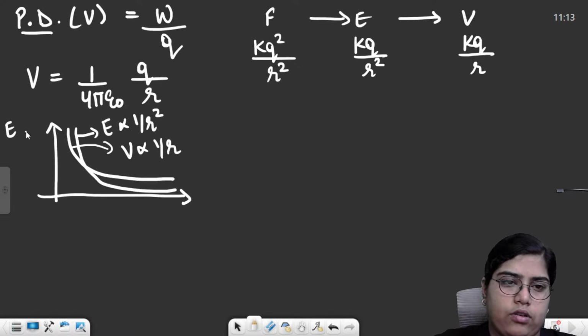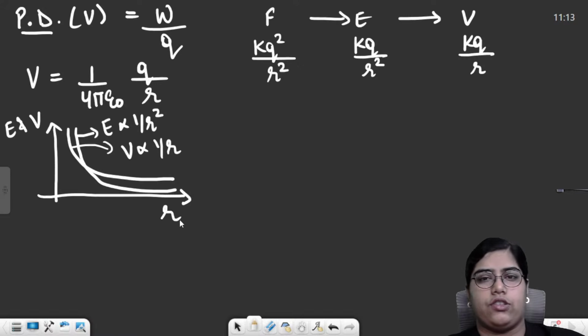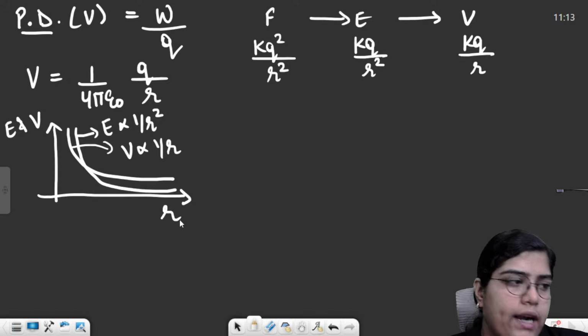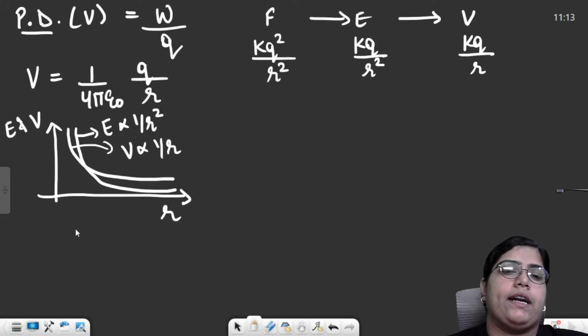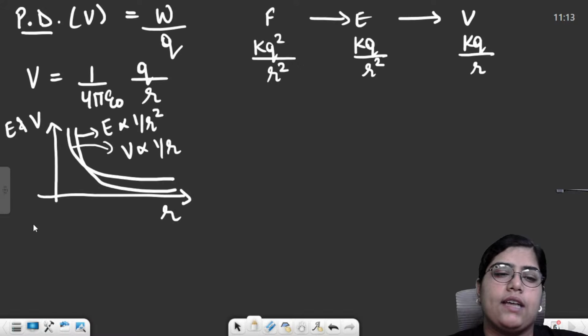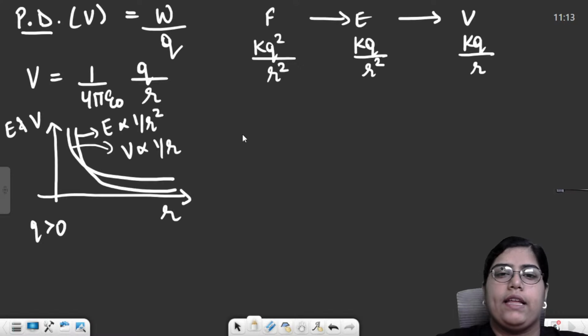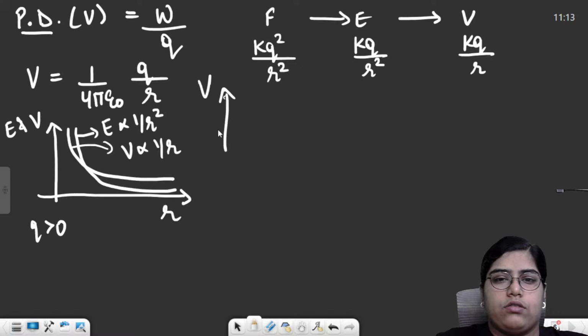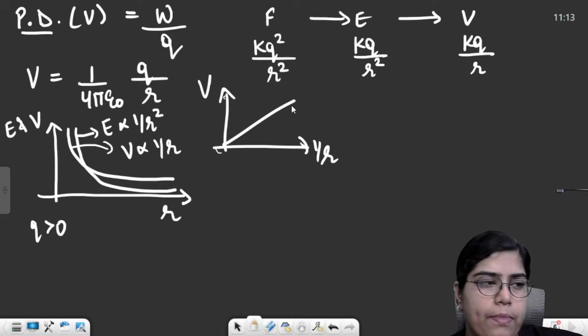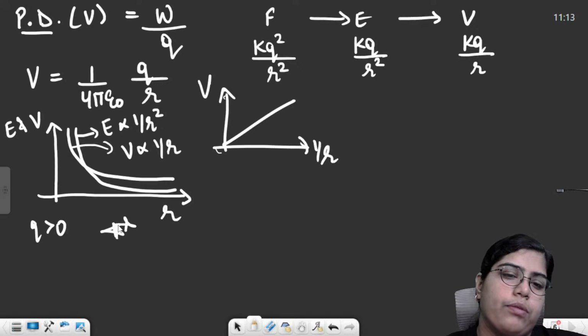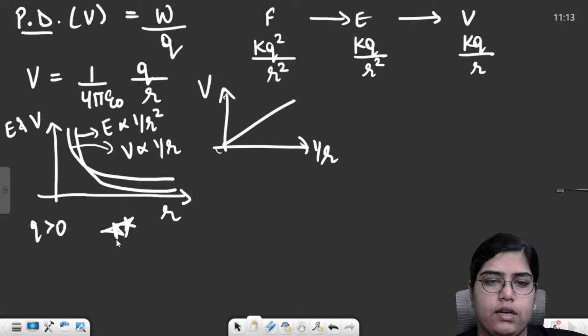So on the y-axis we have electric field and potential, on the x-axis we have r, distance, right? And always remember that whenever your charges are positive, for a positive charge the graphs will be in the first quadrant, for the negative charge graphs will be in the fourth quadrant. Then I'll just draw that graph also, V versus 1 by r. This will be a simple straight line. Okay, but this graph is more important, you should remember this one.